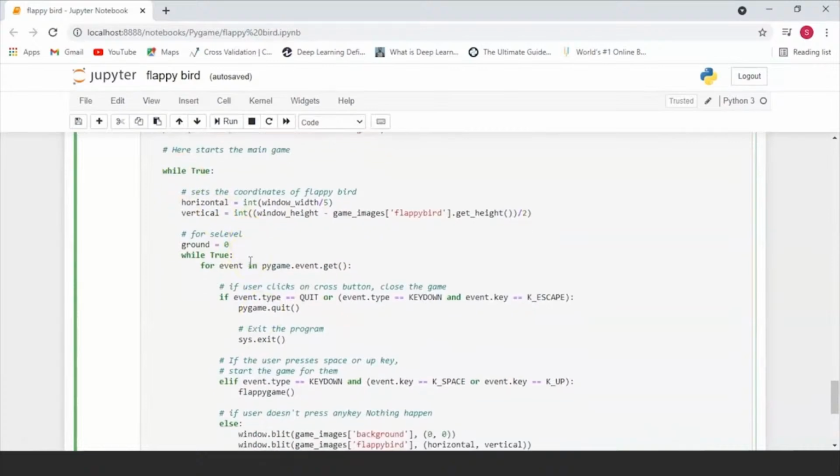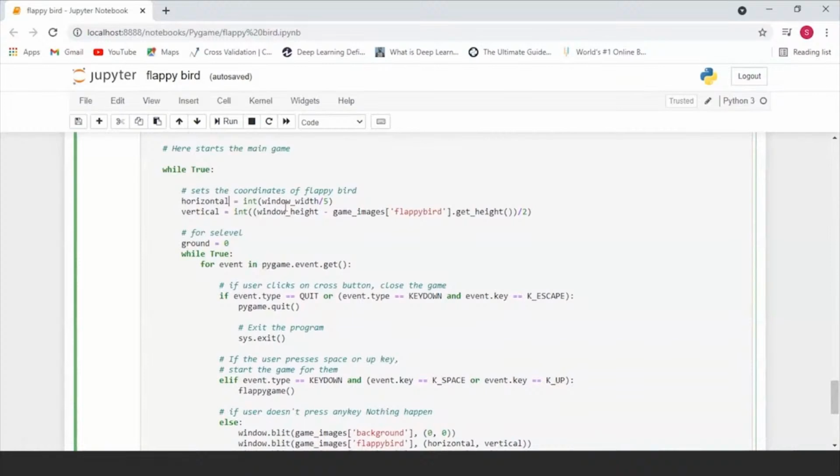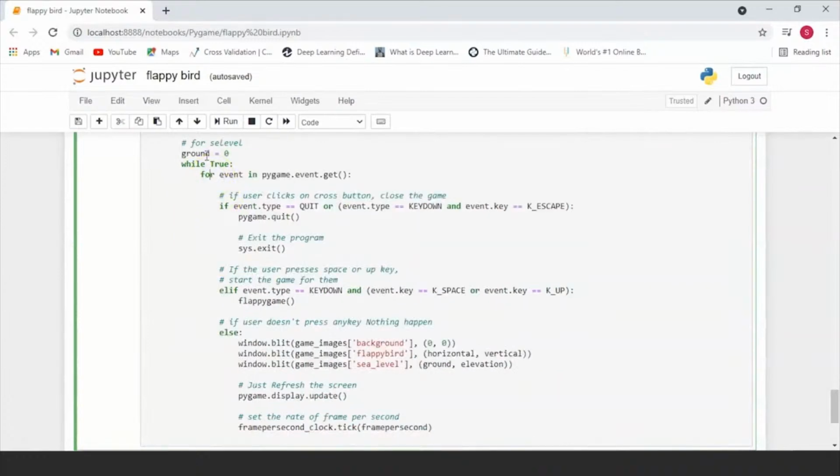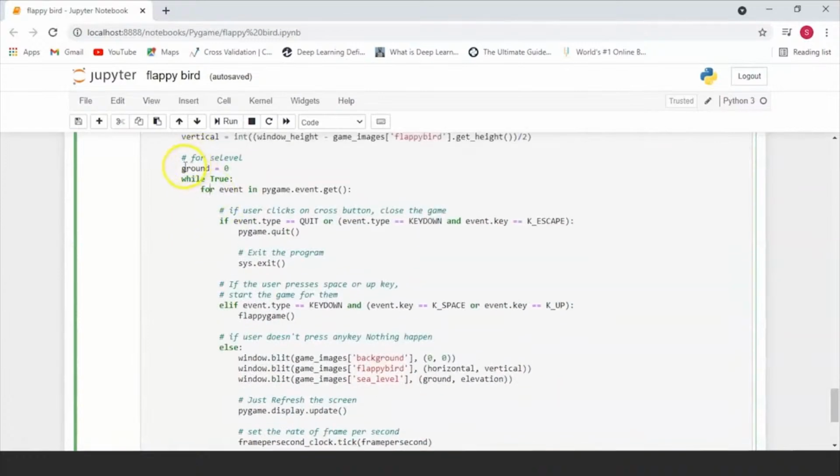Now this is where you have the main game starting. So here you're basically going to be setting the position of the bird, and horizontally we're going to be setting it at 1/5 of the window width. You can basically set the bird wherever you want to. Then after that we're going to be adding the sea level, and over here we've initialized ground as 0.